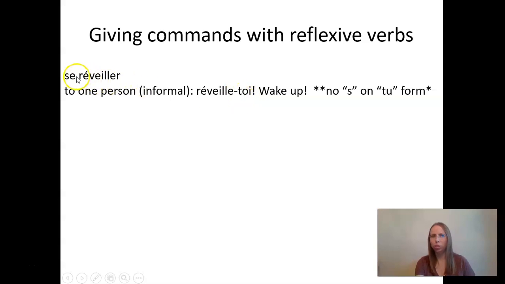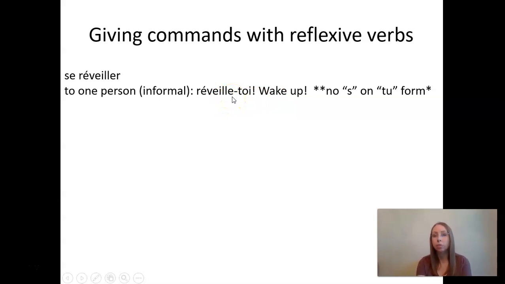Do we ever usually put the se and the me and te after the verb? No. But when we give commands in a positive command, we're going to turn that se into something else. We're going to put it after the verb. So the se became toi and it goes after the verb. Now, what form do we usually conjugate tu verbs in? Es. Well, in French, they don't put an S on the tu form of er verbs when it's a command. So this is the tu form, but there's no S.